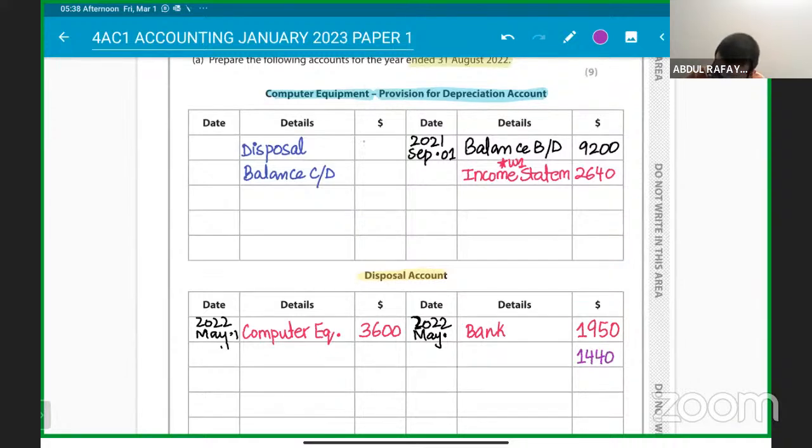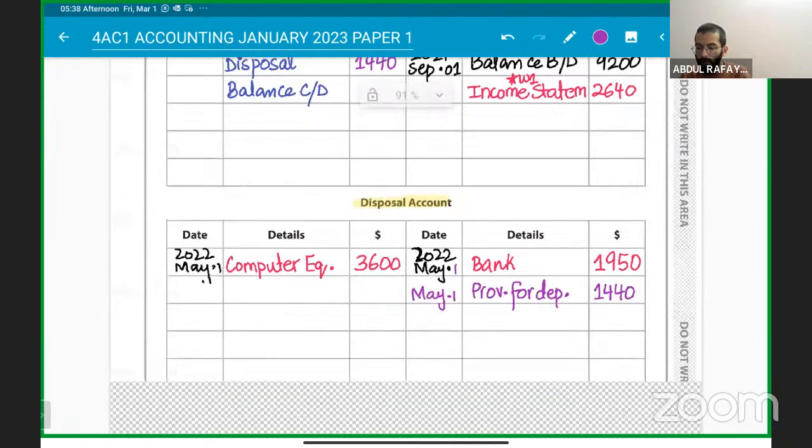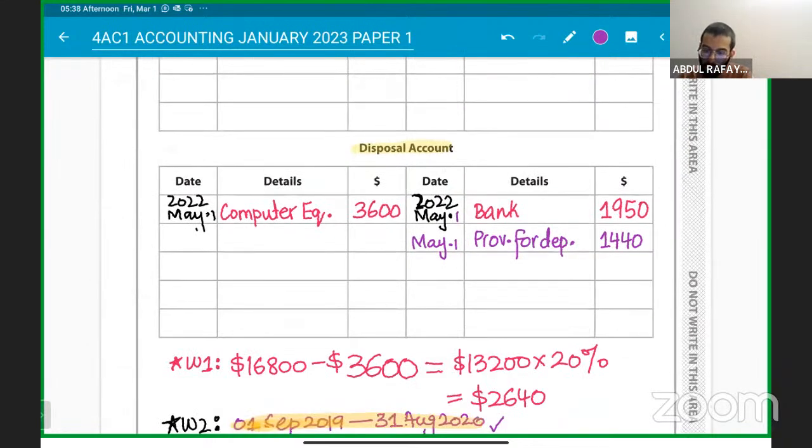That is the provision for depreciation, and it is the same for disposal depreciation as well. Now take out whether you are making a profit or loss on this.